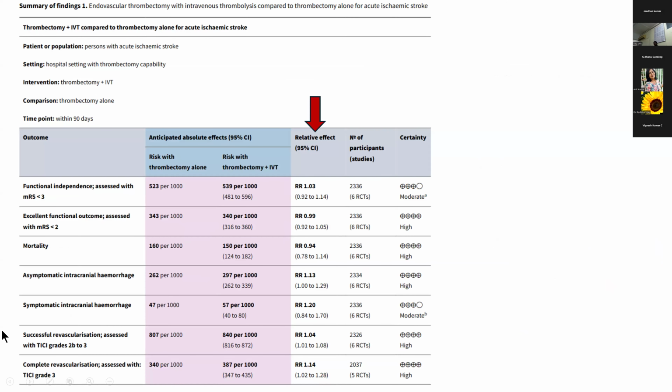So this is just the last slide. This is a systematic review which looks at endovascular thrombectomy with or without IV thrombolysis for patients with acute ischemic stroke within 4.5 hours of presentation. Just look at all the relative effects, in this column, and see whether you would like to downgrade for imprecision for any of these. That's a good question. What is the MID? Interestingly, this entire article has not defined an MID.